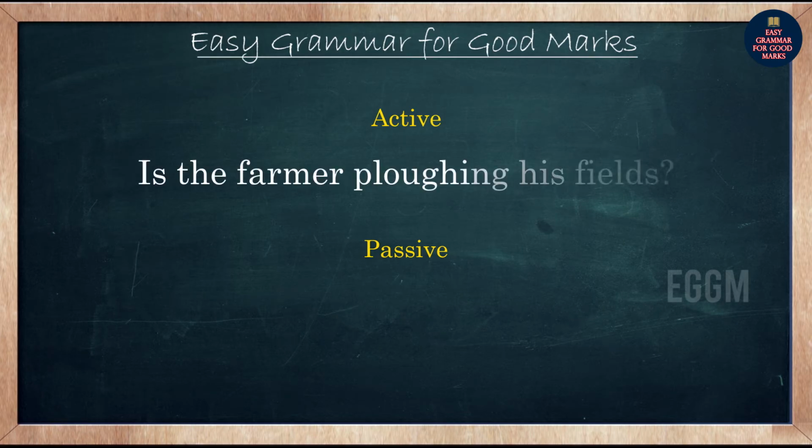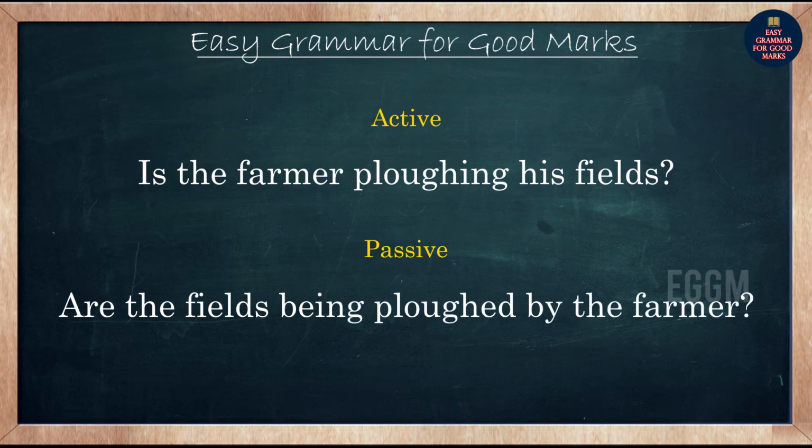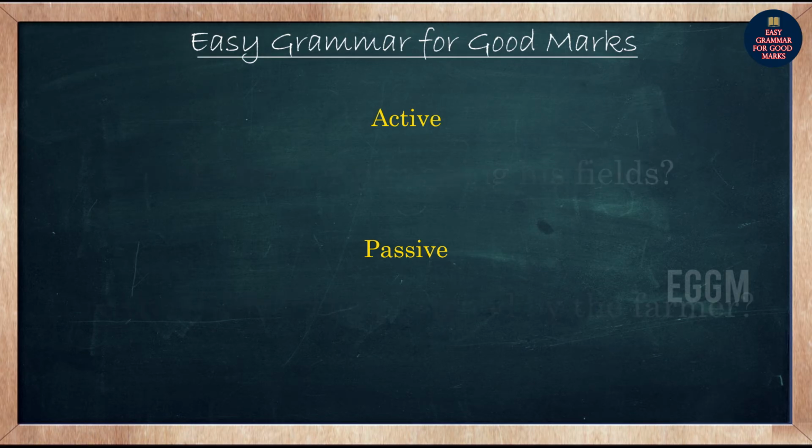Next, is the farmer plowing his fields? இங்கே பார்த்தீங்கன்னா his fields, the object is in plural. So when you are changing, instead of is, we should use are. Are the fields being plowed by the farmer? Then question mark. Next, we'll see past continuous.